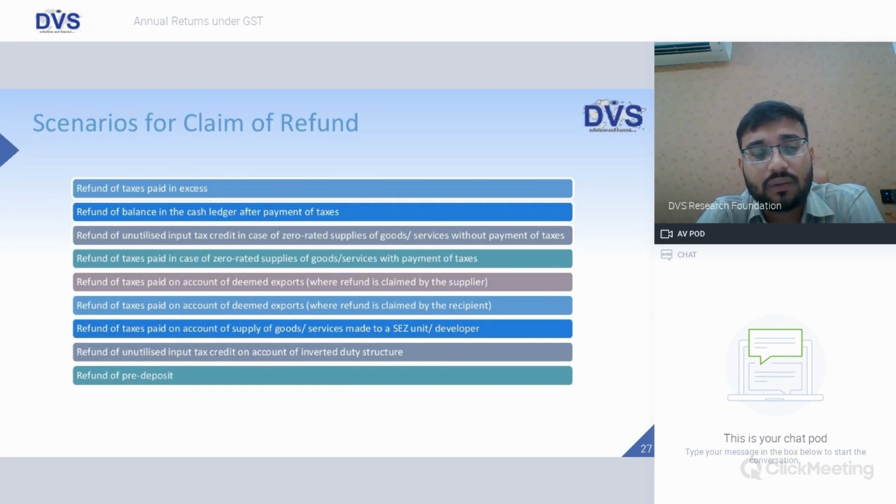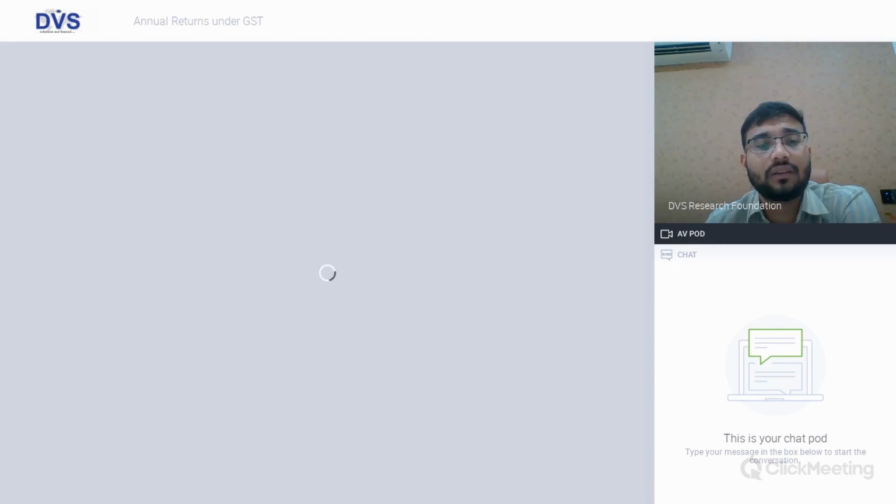So in case there is some taxes being paid on supply to these units, that can be claimed as a refund. Refund of unutilized ITC on account of inverted duty structure. Refund of pre-deposit. So whatever pre-deposit of taxes which has been made, after subsequent adjustment in terms of taxes to be paid, the balance can be claimed as a refund.